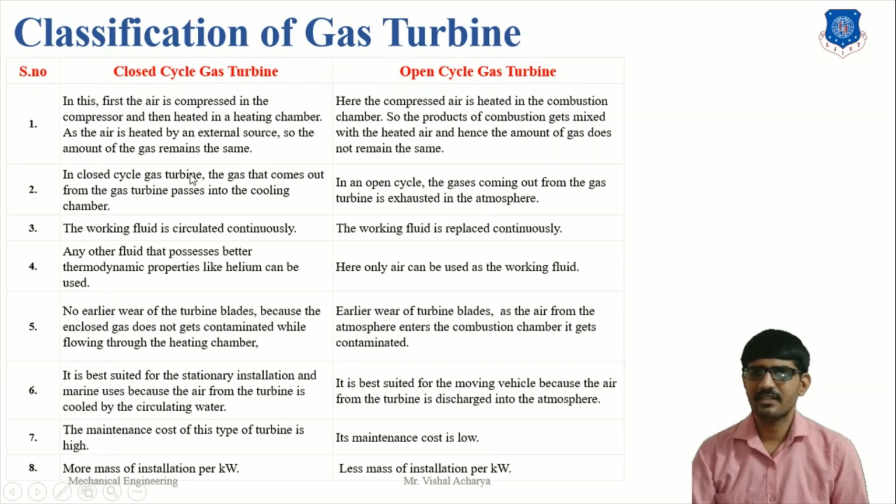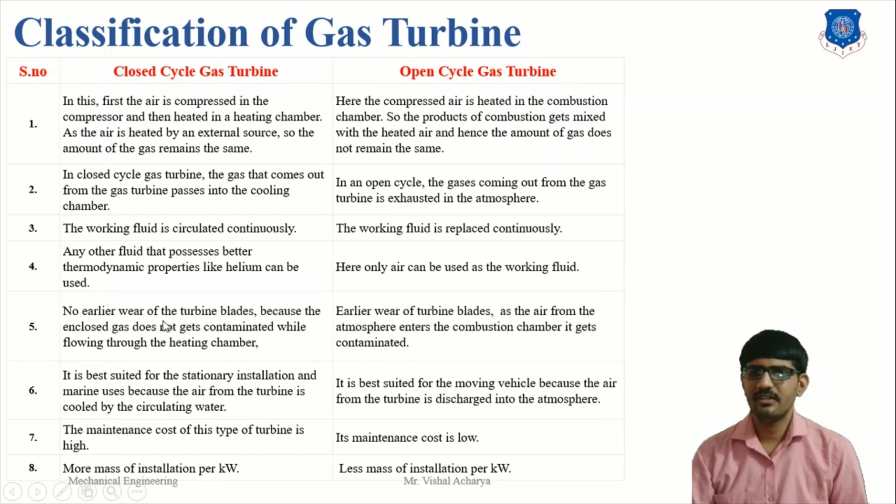In a closed cycle gas turbine, the gas that comes from the gas turbine passes into the cooling chamber. But in open cycle, the gas coming out from the gas turbine is exhausted into the atmosphere. As previously discussed, in the closed cycle the working fluid is circulated continuously, while in the open cycle the working fluid is replaced continuously. So here we do not require fresh working fluid, but here we require the fuel. Any other fuel with better thermodynamic properties, like helium and carbon dioxide, can be used, but here only air is used because it is in direct contact with the fuel.